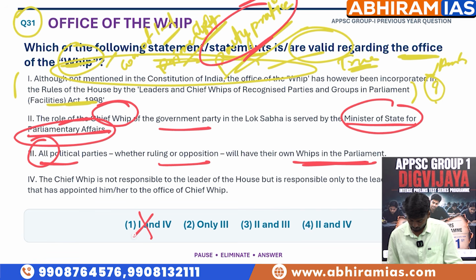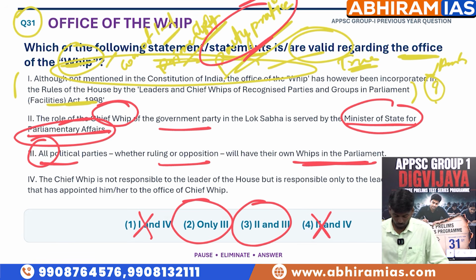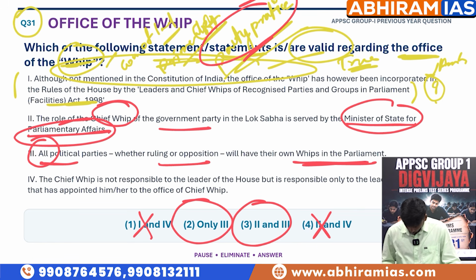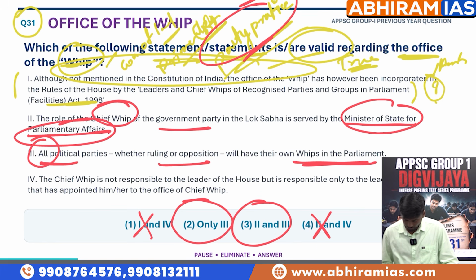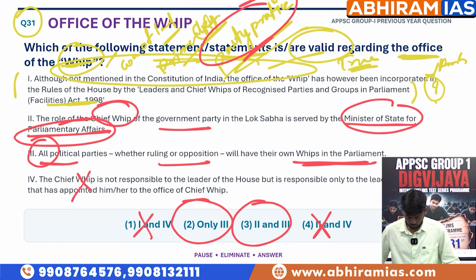So we can eliminate the first option and the fourth option, and now the debate is between 2 and 3. So only 3 should be correct, or 2 and 3. Without reading 4, we can eliminate the fourth option also. What is 2? The role of chief whip of the government party in the Lok Sabha is served by the Minister of State. It's wrong.